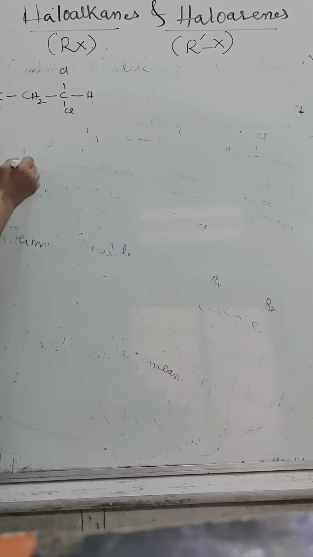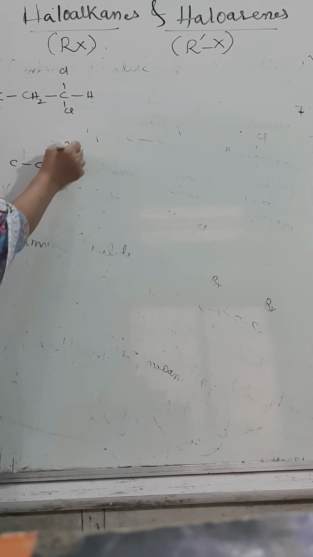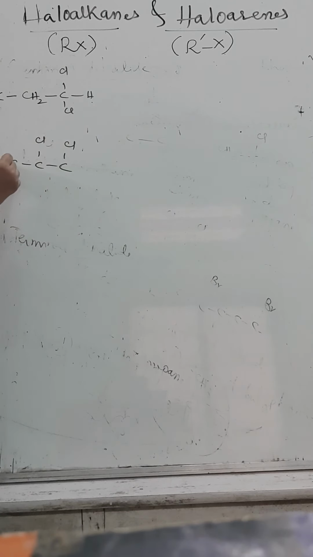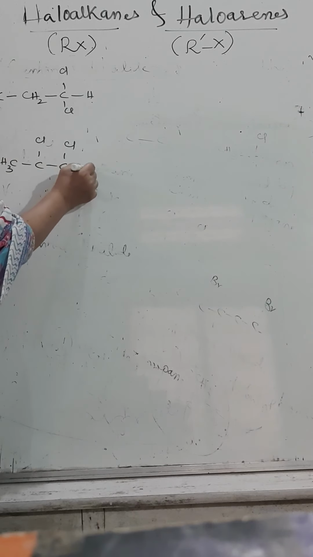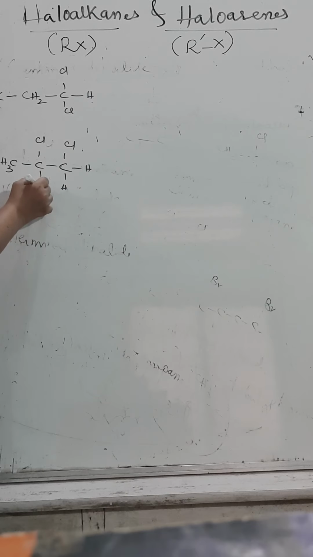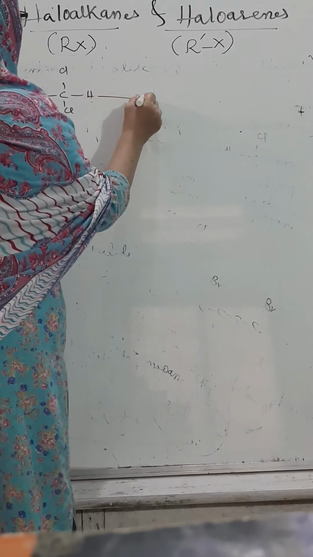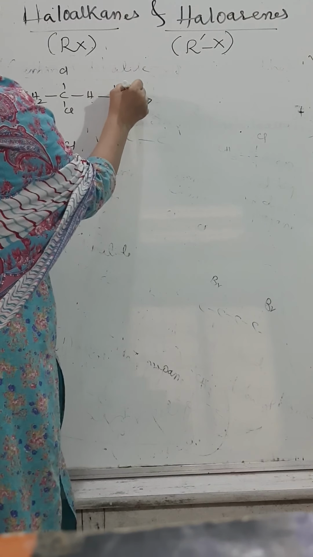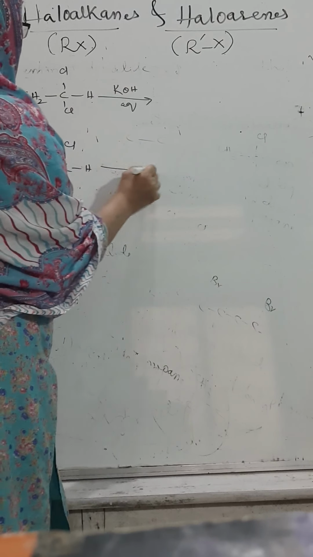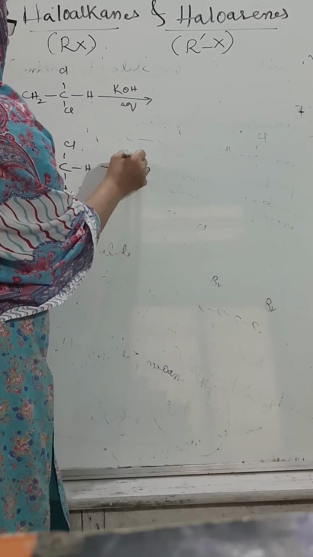In the same way, I will take 3 carbon atoms with vicinal dihalide. This is treated with aqueous potash. This is also heated with aqueous potash.